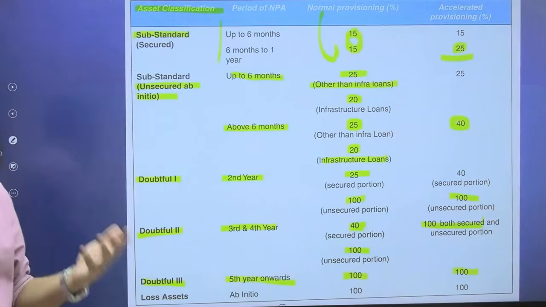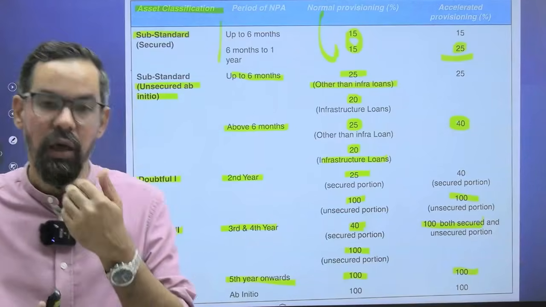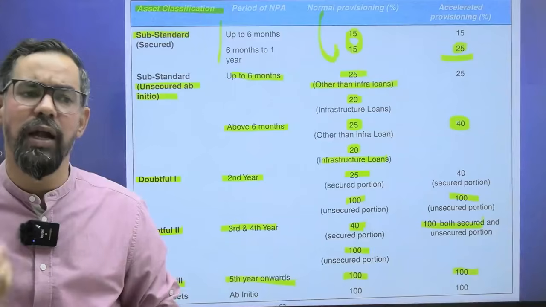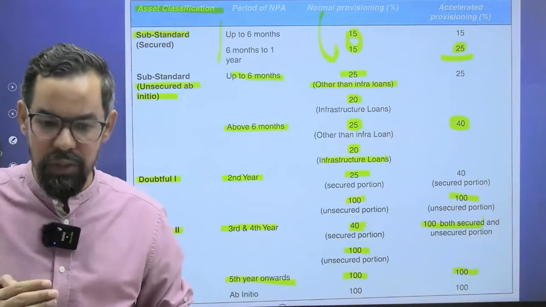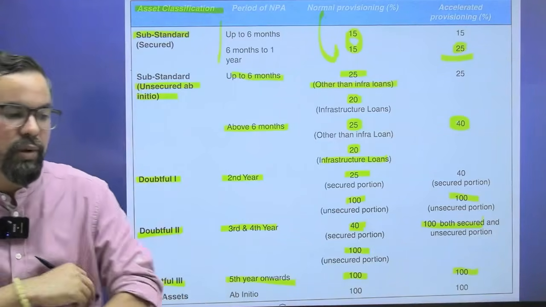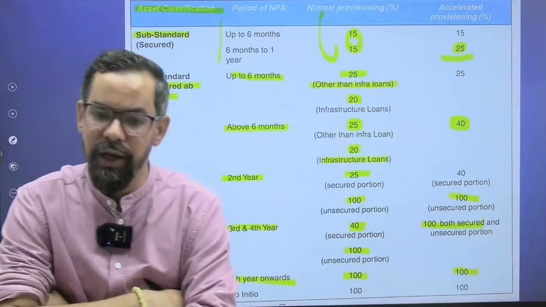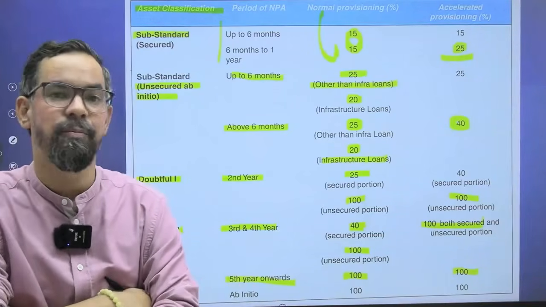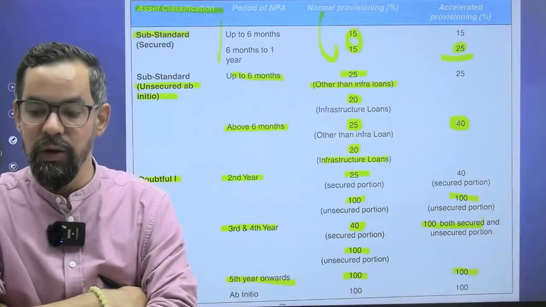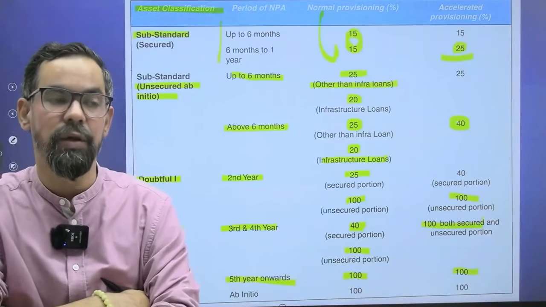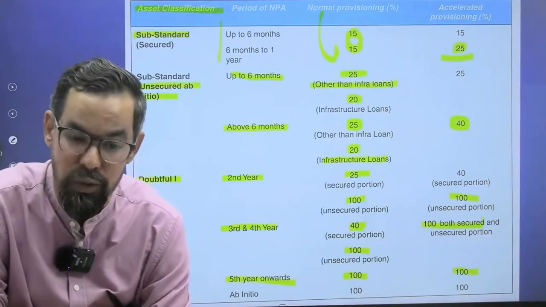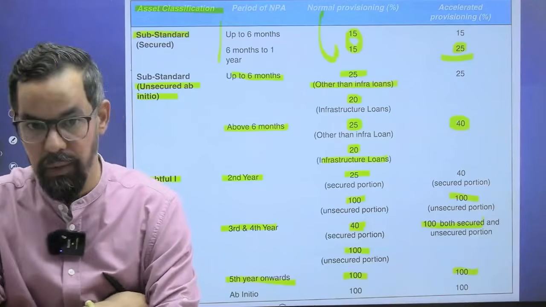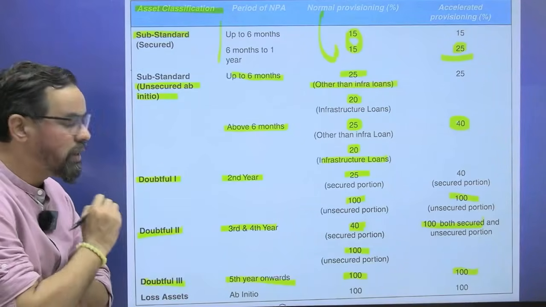And in case of loss asset, the third category of NPAs or the final category, first of all that loan should be written off from the books. पहले तो हमें अगर कोई ऐसा doubtful में loss में आता है, तो we generally write off those particular loans. We make a dent on our balance sheet and we clear those after writing off. For any purpose, if we are keeping those loans in our books, we have to create a provisioning of 100%. Okay?